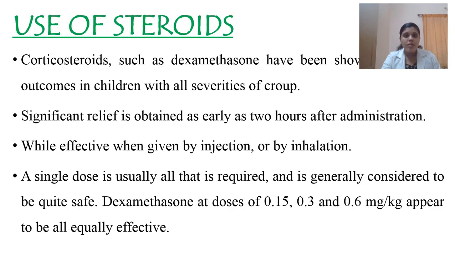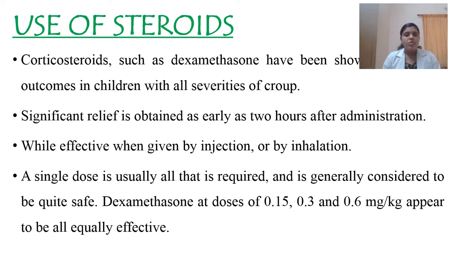So, use of steroids. Usually corticosteroids are given as the drug of choice. They have a very effective outcome in children with severe croup. Significant relief is usually seen if we administer the steroids immediately, within 2 hours after administration. We can give it either by injection or by inhalation. A single dose is usually required, and the steroid of choice for children is dexamethasone.